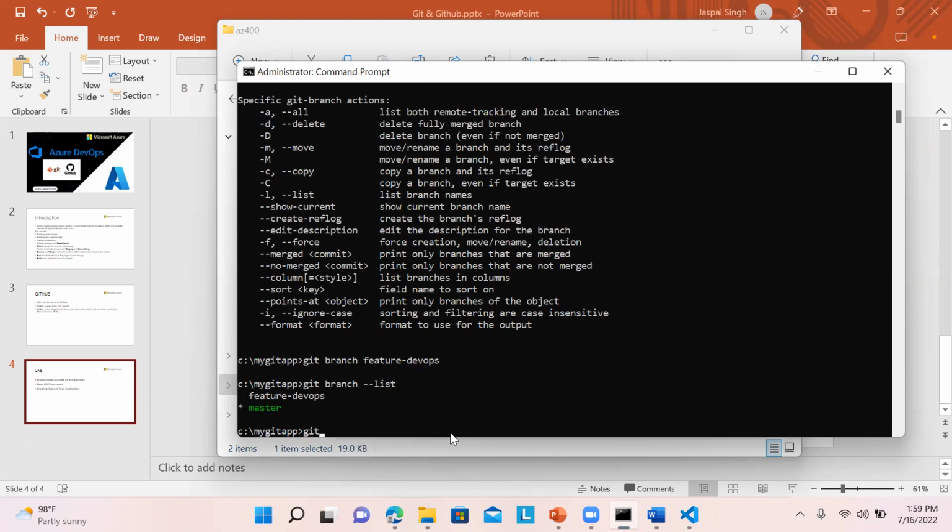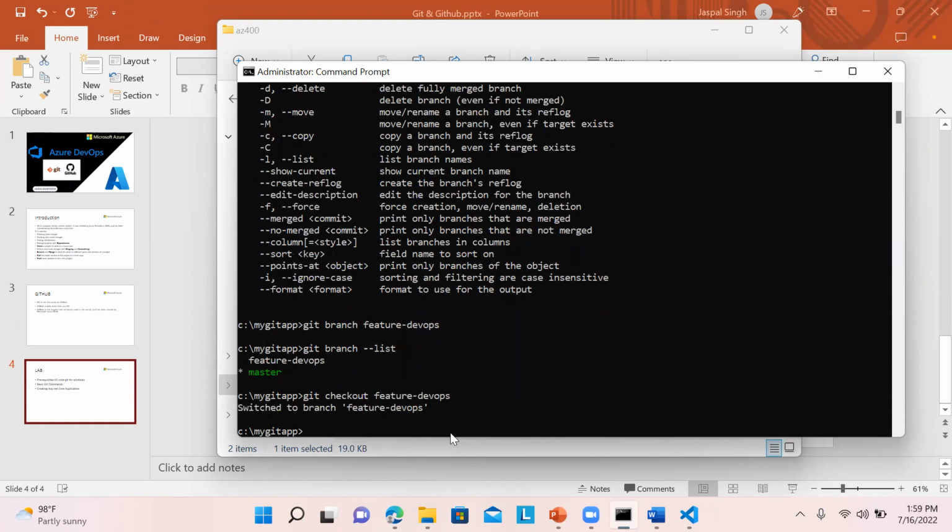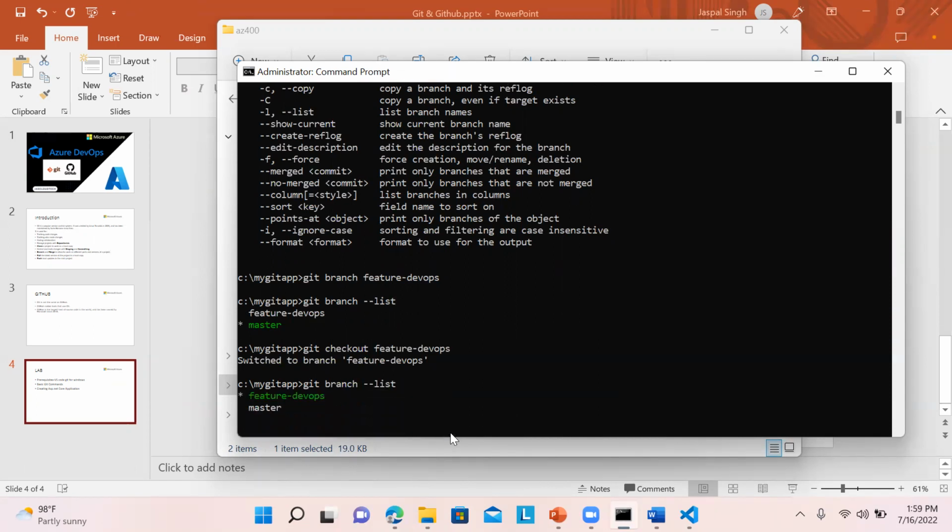We need to write git checkout feature hyphen DevOps. Now you can see, switched to branch feature DevOps. Now we can also use the command git branch list. You can see the feature DevOps is highlighted and in green color.